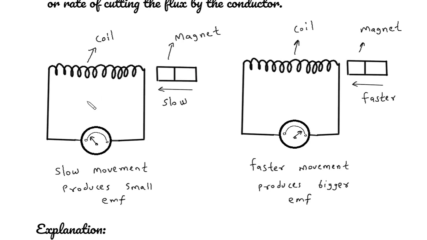From these two diagrams we can say that this is a coil, this is a magnet. If the motion of this magnet is slow, then the EMF produced is small. This galvanometer will show small deflection. And if the movement of this magnet is faster, then the EMF produced is bigger. The galvanometer will show high deflection.